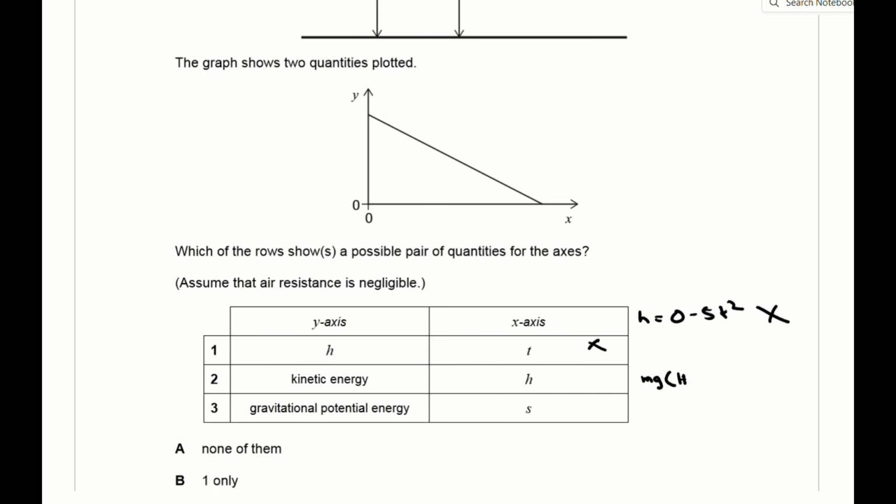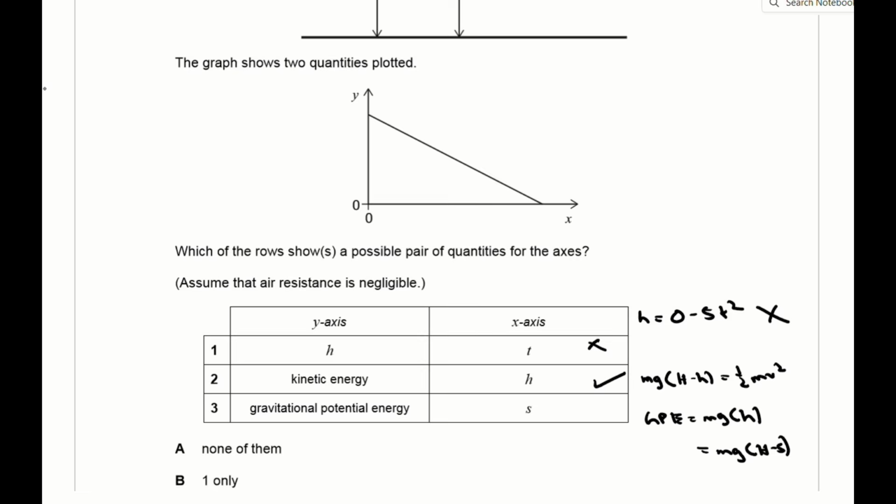Now, looking at the 3 rows in the table, it can't be row 1 because using the SUVAT equation, you can derive an equation for h in terms of t, with h being H minus 5t squared, using s equals ut plus half at squared. Looking at the second row, the kinetic energy is half mv squared, and kinetic energy gained by the ball comes from the GPE lost by the ball, which is mg times H minus h. So the second row does work.